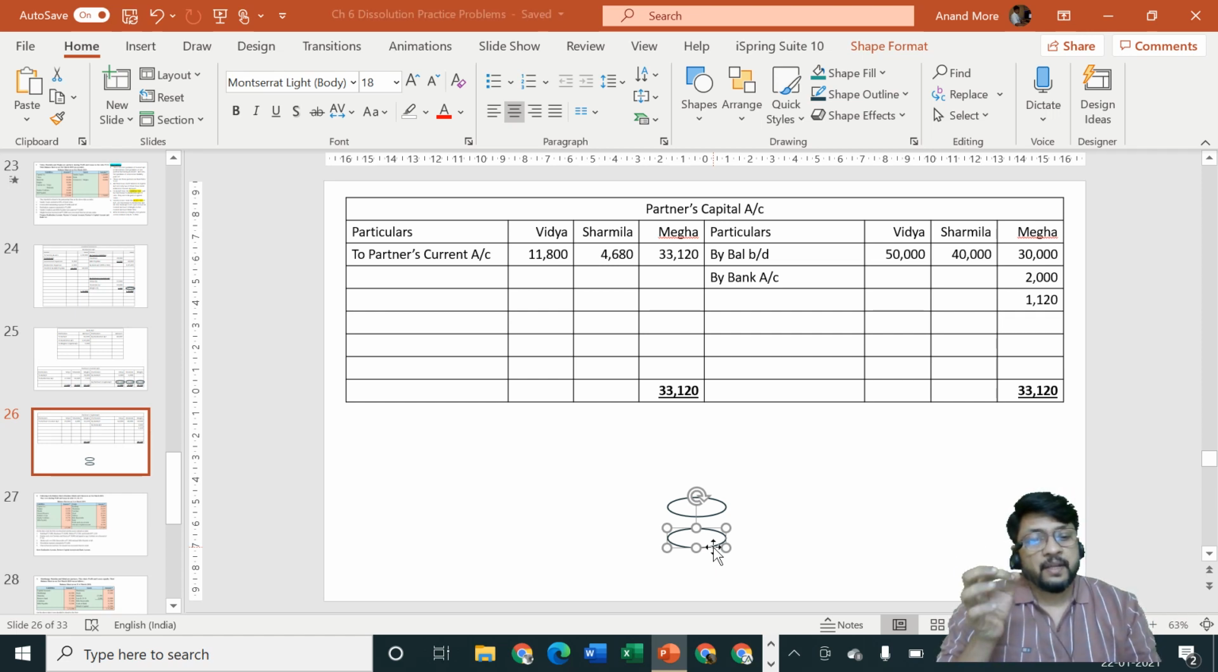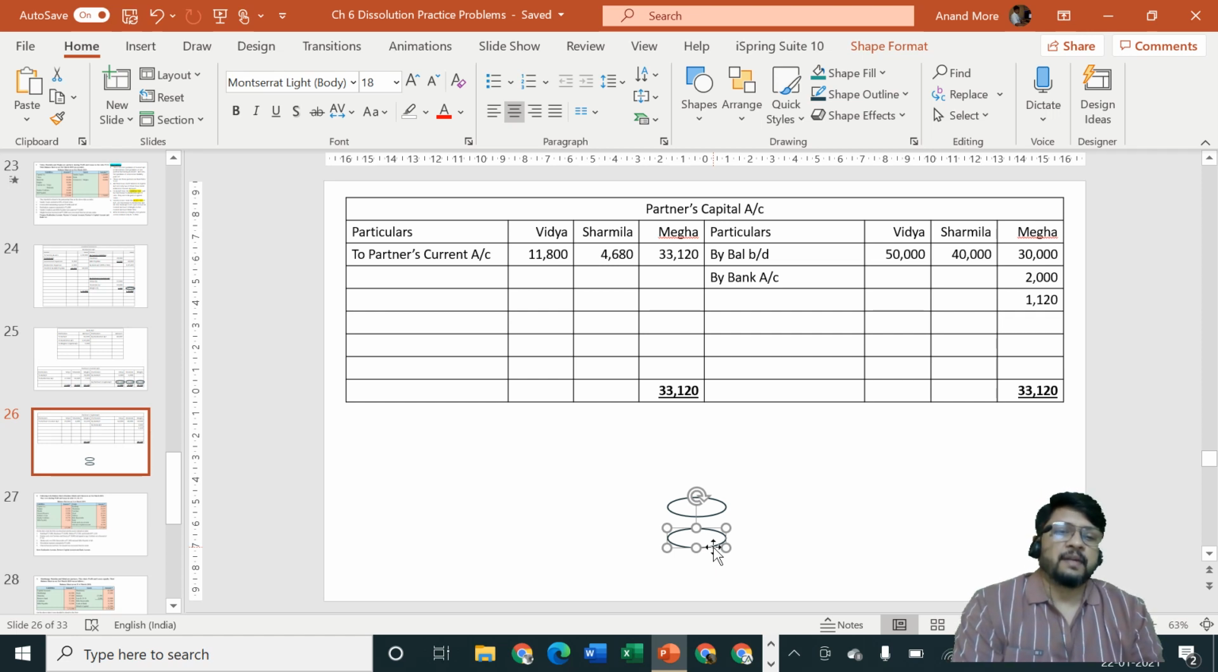Since Megha is not paying, our debtor is not paying, our partner who has become our debtor is not paying, we can say that a partner has become bad debtor. So for us it is bad debt. But it is a bad debt not on account of sale of goods, it is a bad debt on account of partner's capital who has been declared as insolvent. So we will transfer this deficiency ultimately to whom? To the partner's capital. Who are the partners to whom it should be transferred? It should be transferred to other solvent partners. Who are the other solvent partners? Vidya and Sharmila. In which ratio it should be transferred? It should be transferred in their profit sharing ratio.